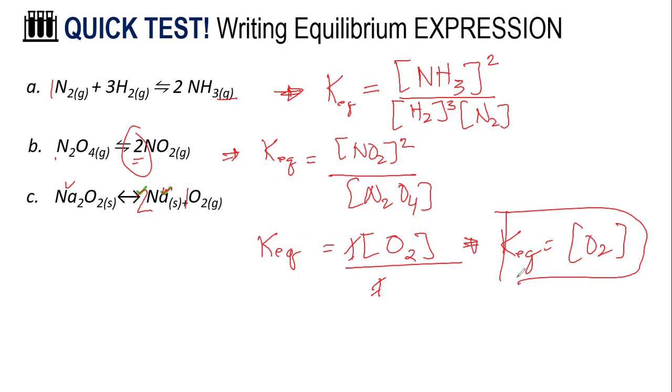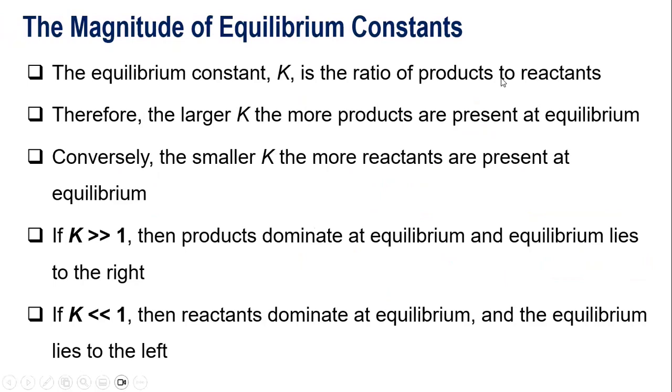So this means that when your chemical reaction is already at equilibrium, then you form your oxygen gas. No matter how much you add your sodium oxide, or how much you remove your sodium in your reacting vessel, it does not affect its equilibrium because the equilibrium is only influenced by the oxygen gas.